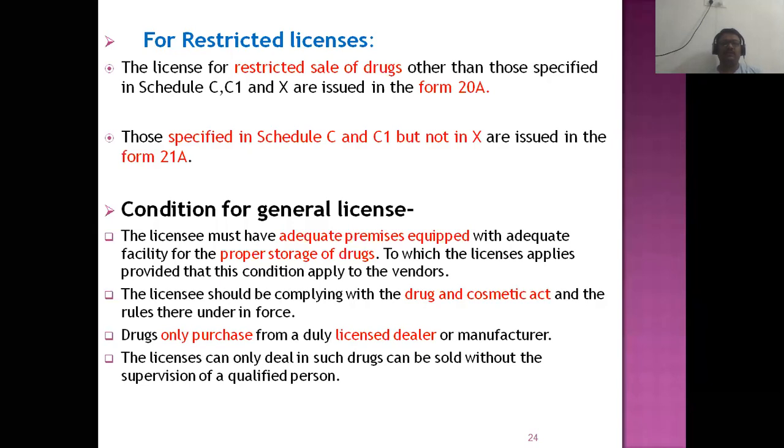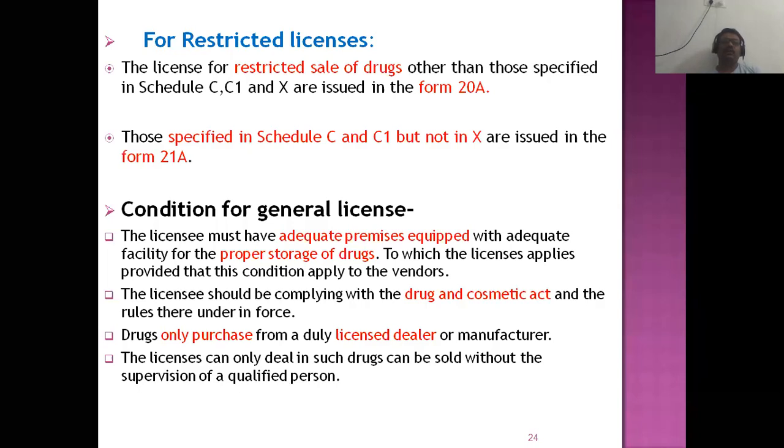The licensee can only deal in such drugs that can be sold without the supervision of a qualified person. Otherwise, they must be sold under the supervision of a qualified person, that is, under the supervision of community pharmacists.